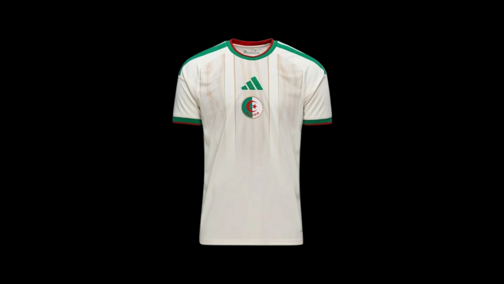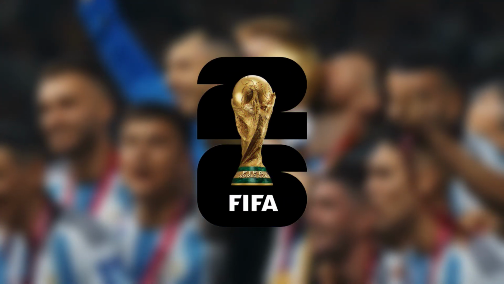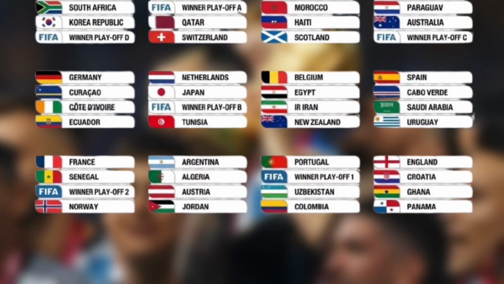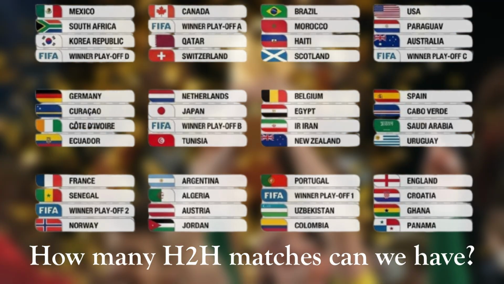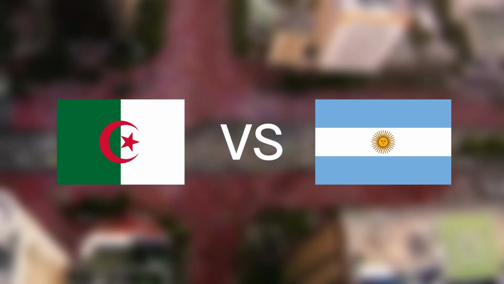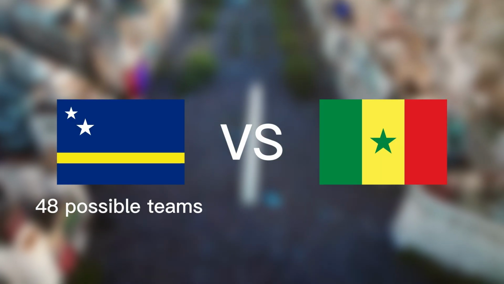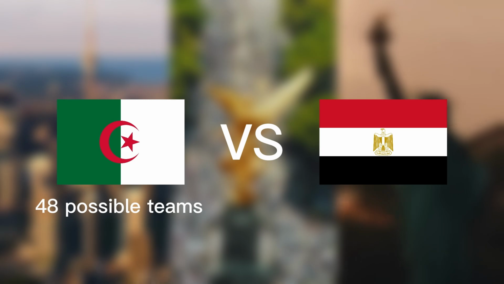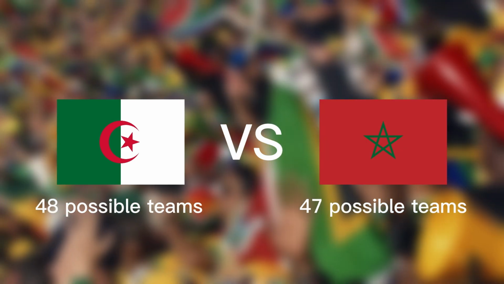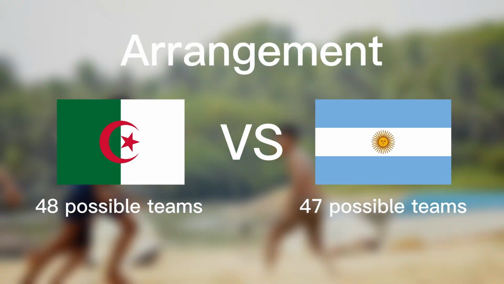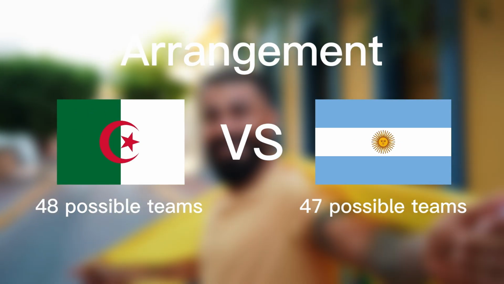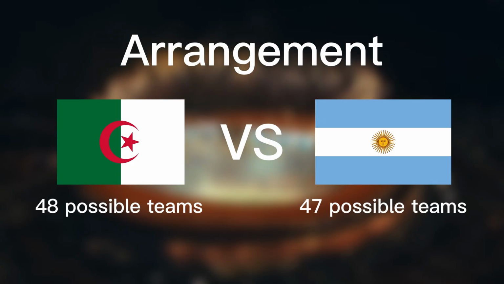Okay, we have chosen a kit. Now we move to the tournament, to the World Cup. With 48 teams qualified, how many distinct matchups can we have? So we have 2 slots. For the first slot, we have 48 options. For the second slot, only 47 remain since a team cannot face itself. This is an arrangement. We count every possible pairing where the order, who is home and who is away, carries weight.